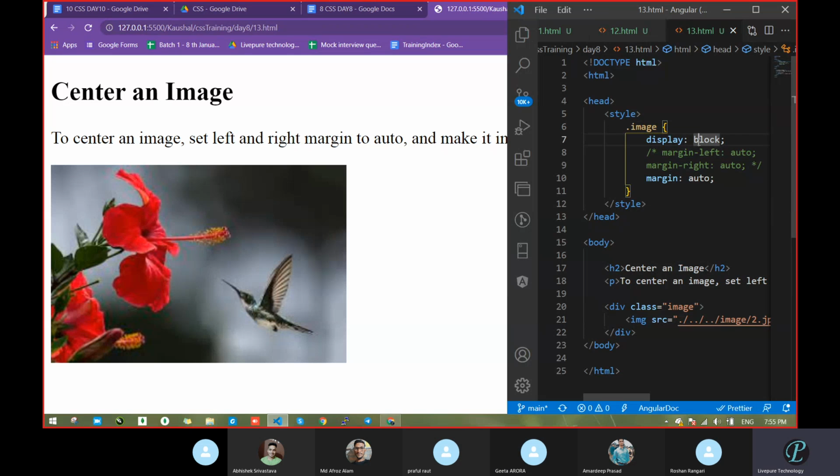Display, remove, save. Margin auto. That's it. It did not work. Why is it not working? No idea. You have to tell. Because what they are doing is setting the image to display block, converting it into a block, and then changing margin to auto.